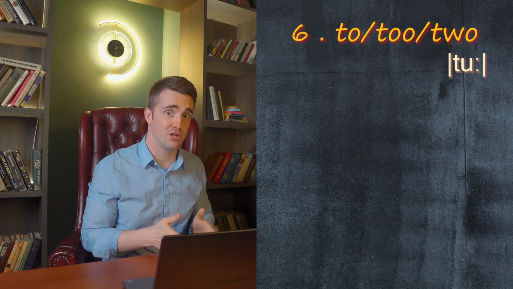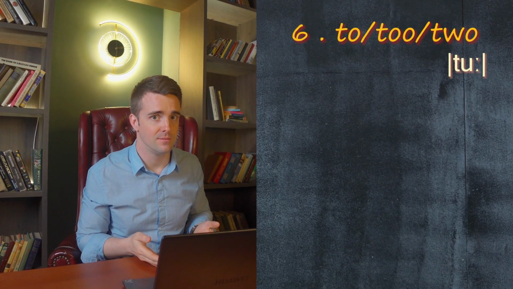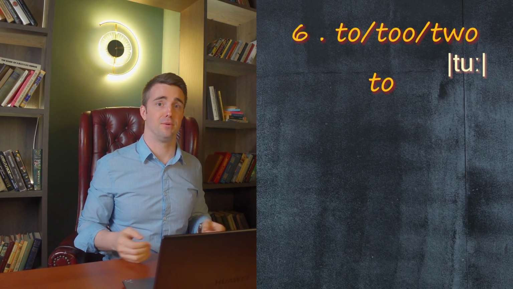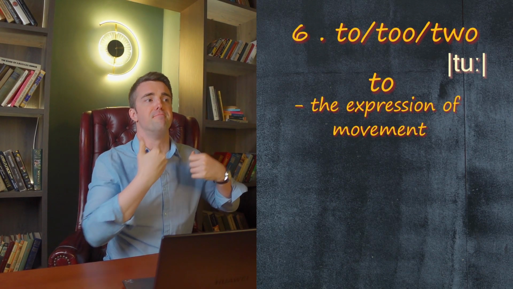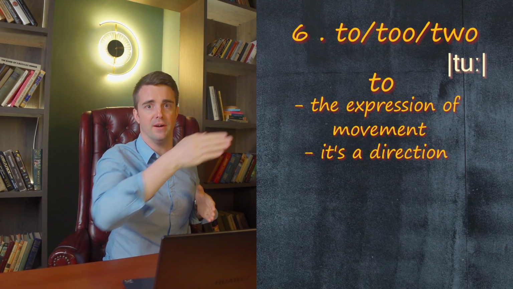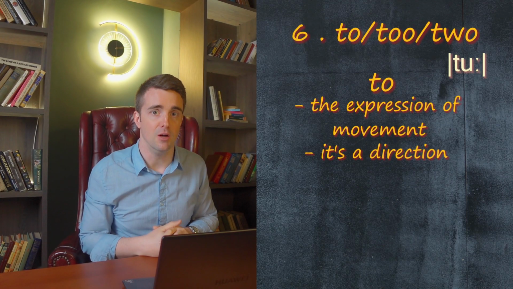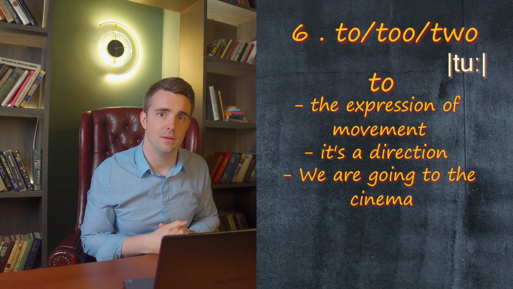And then we'll look at to, too, and two. Well, to with one O, the simple to, is the expression of movement. We're going to somewhere. It's a direction. So for example, we are going to the cinema.